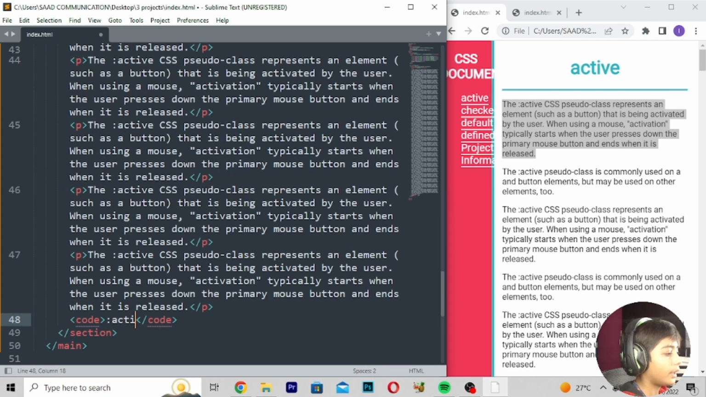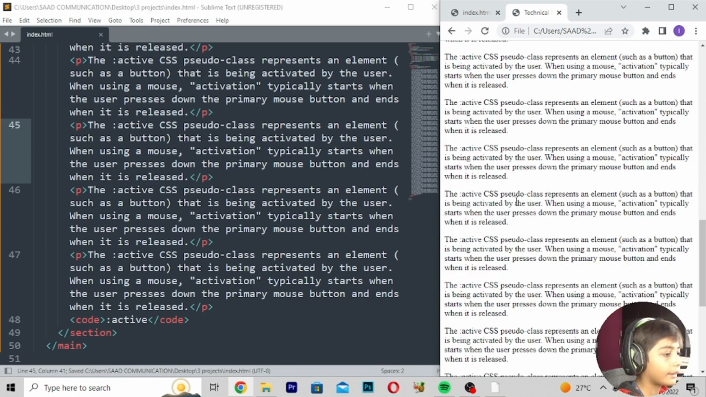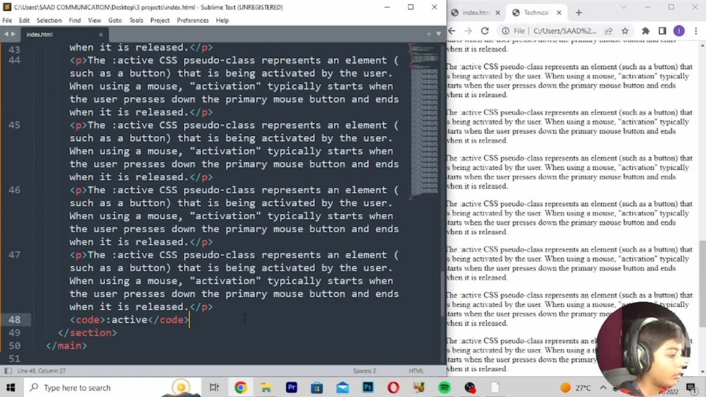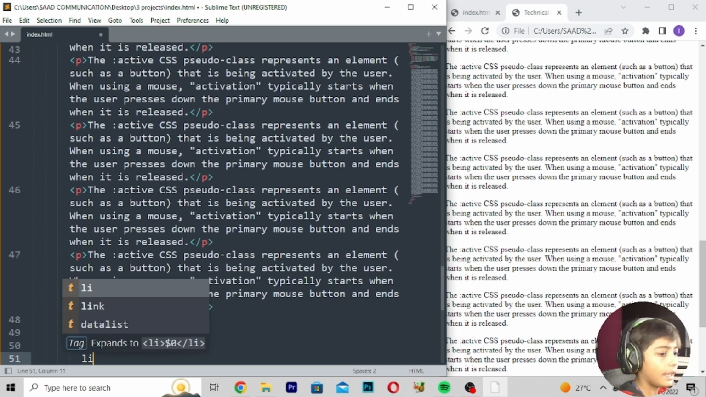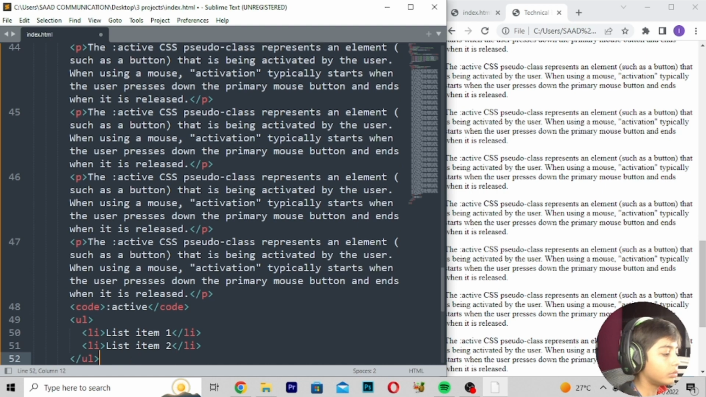It will be active. Here you can go, save, refresh. So here you can change my active's content. And now here we can press enter. Here we can write ul, li should be list item 1, list item 2.